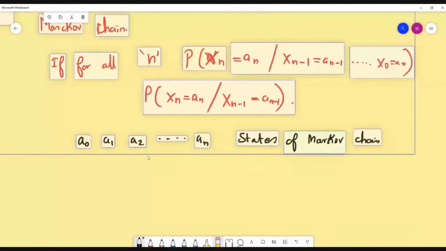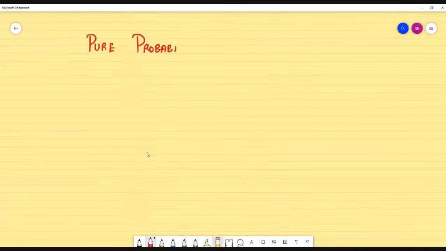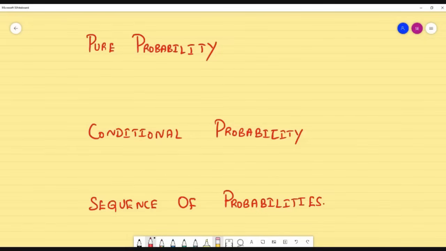Okay. So now when we go for problem point of view, I will explain what are all the terminologies we are going to use in the problem, students. Just watch this carefully so that any problem you can easily crack. So here we are going to deal with three things. We are going to find in this problem pure probability. The second one is conditional probability. And finally, we are going to find sequence of probabilities.